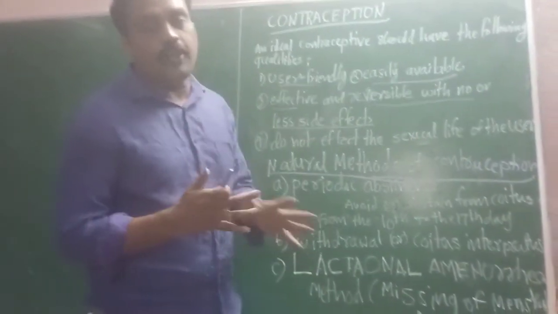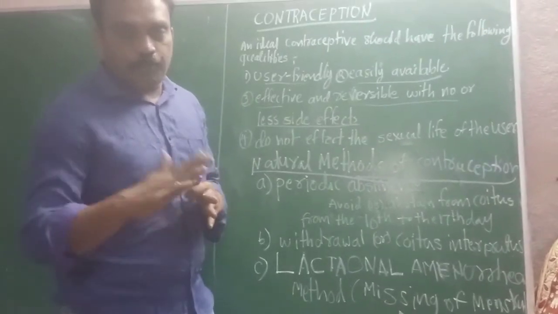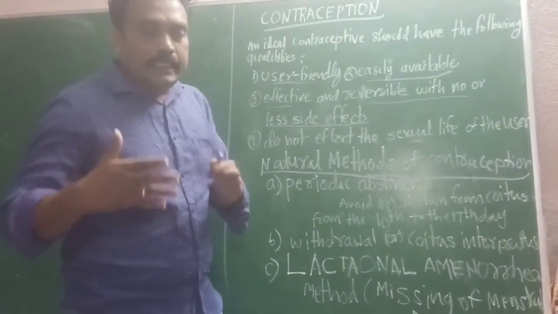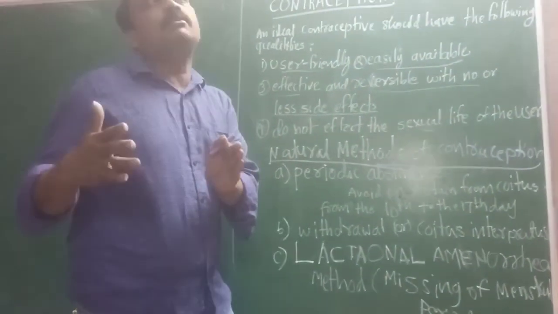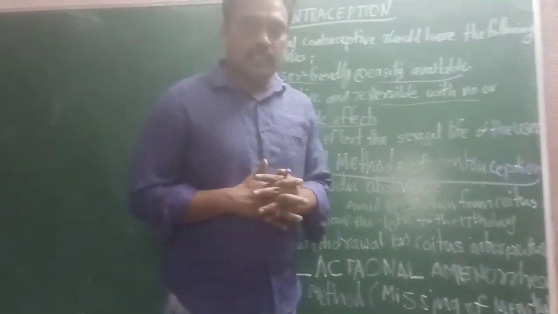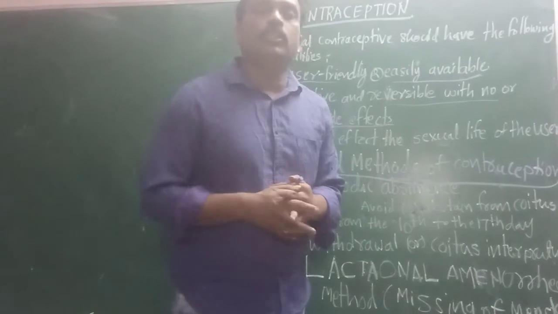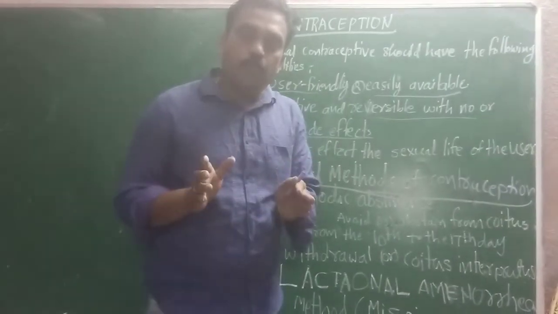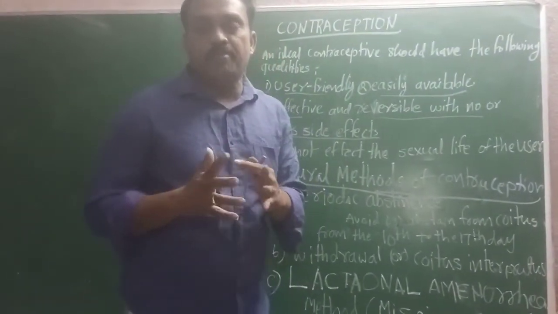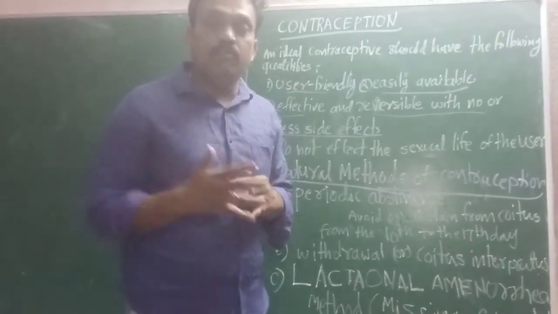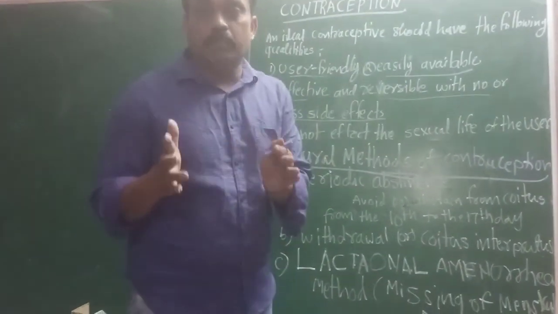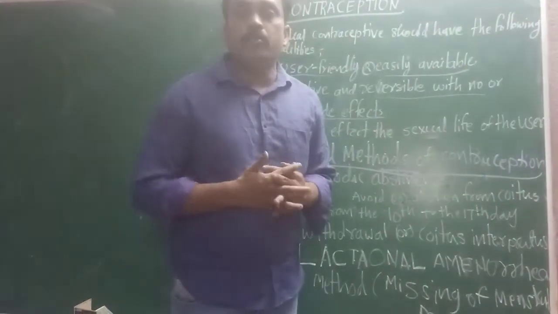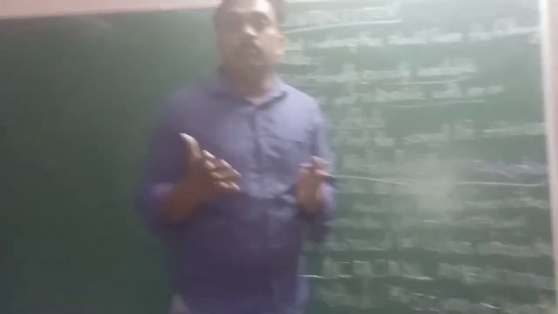Generally, after pregnancy and delivery, for up to 5 to 6 months the menstrual cycle does not occur. If the menstrual cycle does not occur, ovulation also does not occur. That period is useful to avoid pregnancy.